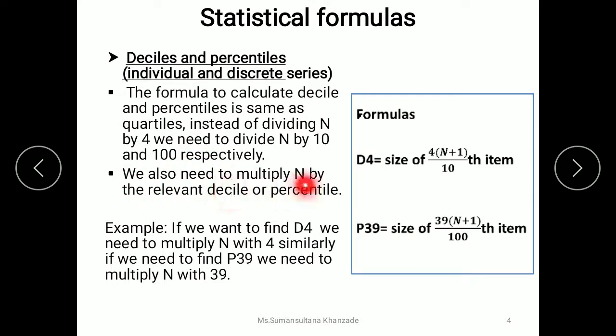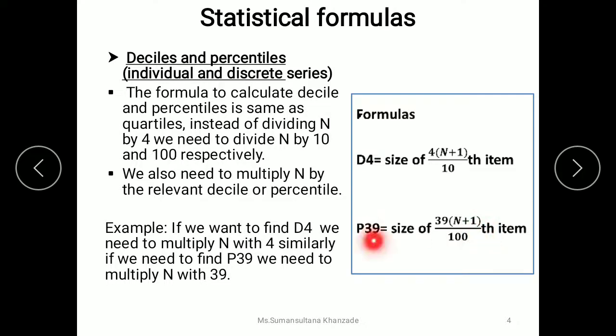We also need to multiply n by the relevant decile or percentile. For example, if we need to calculate D4, then we need to multiply n plus 1 with 4, and for calculating decile we need to divide these values by 10. In quartile, we used to calculate n plus 1 divided by 4, but for calculating decile we need to calculate n plus 1 divided by 10. Similarly, for calculating percentile we need to divide it by 100.